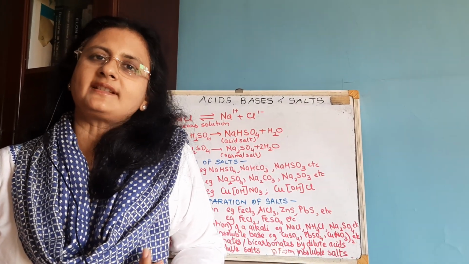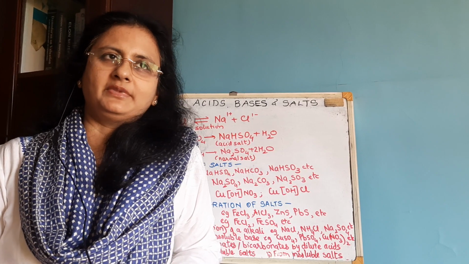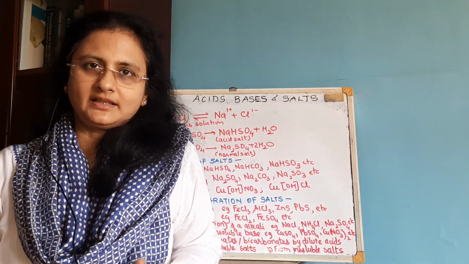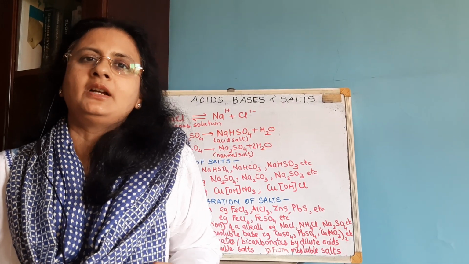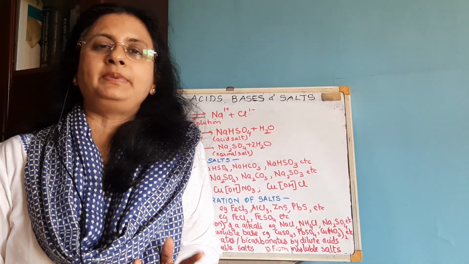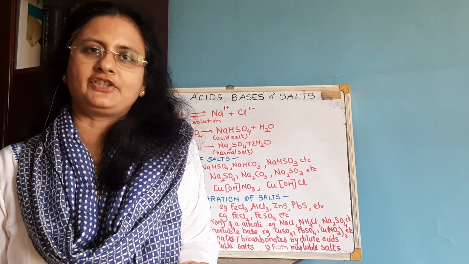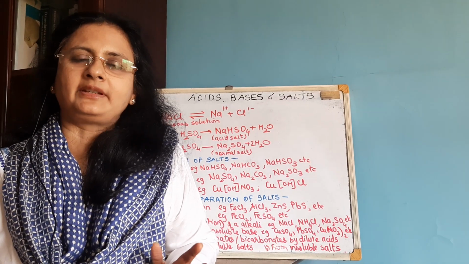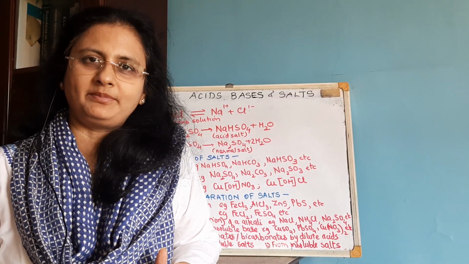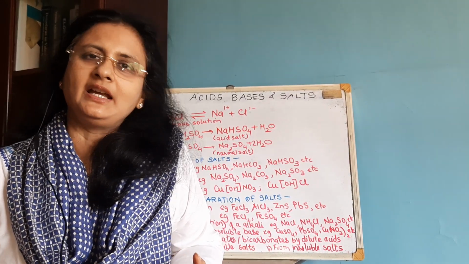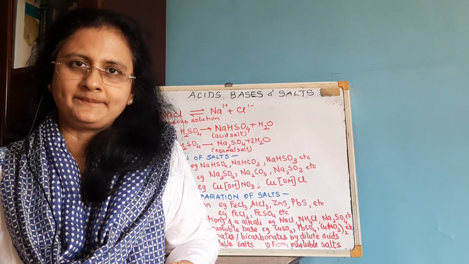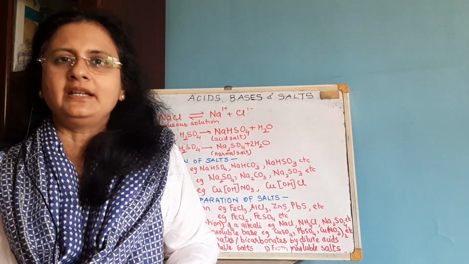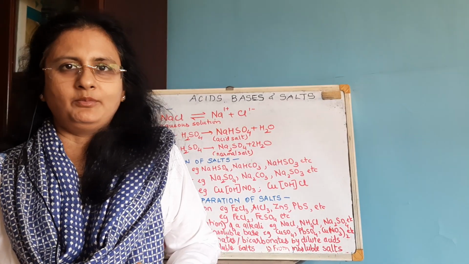Or there is another definition which you are supposed to remember. This one is optional, but the other one is more important. A salt is a compound which is formed by the partial or complete replacement of the replaceable, meaning ionizable, hydrogen ions of an acid by a basic radical, and this basic radical could either be a metallic ion or an ammonium ion.